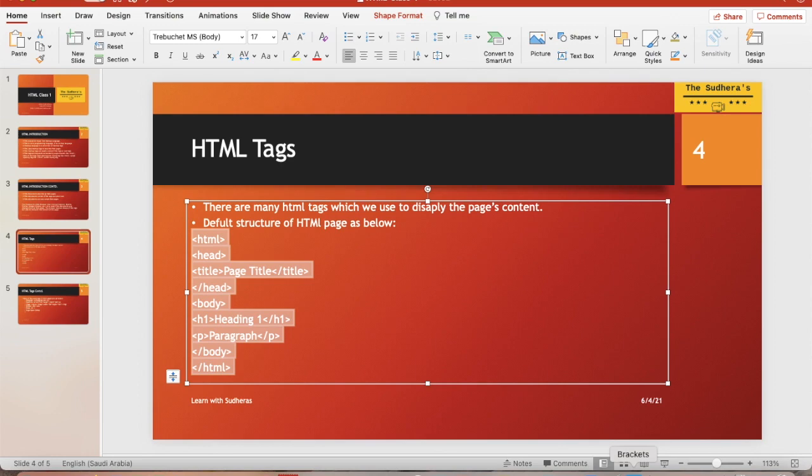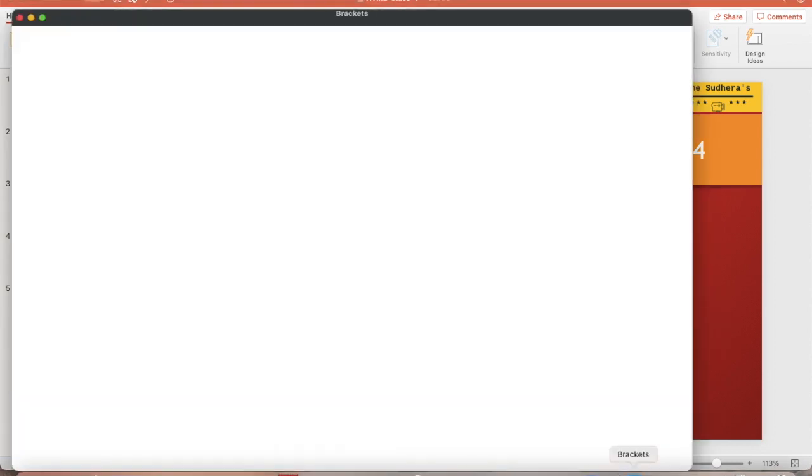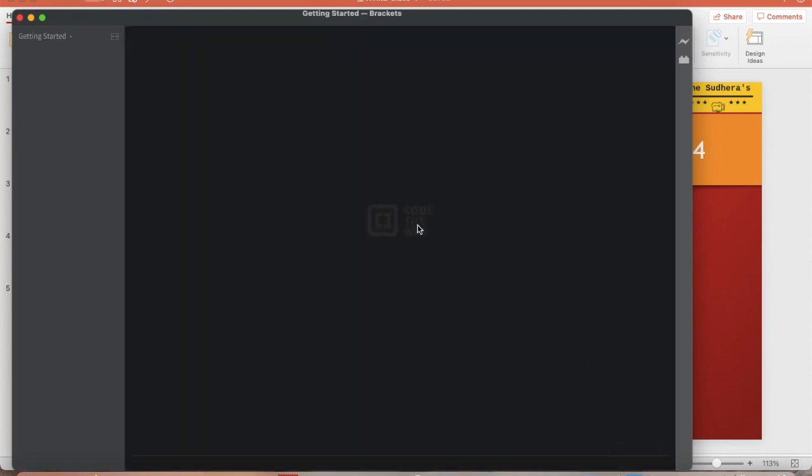Okay, so to create an HTML page, there are many applications available in this world, but I would request you to use either Notepad++, which is available in Windows systems. If you have a Mac, because I am using a Mac now, I have Brackets, so I am using Brackets, because this is a simple HTML coding editor. So basically you can use Brackets as well. If you have another application, you can use it. There are many applications like Dreamweaver or Visual Editor. I would not recommend those, because they already have tags.